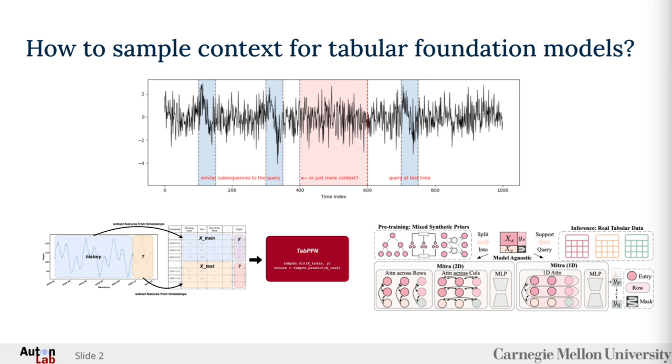A promising new approach is in-context learning, where a pre-trained foundation model learns from just a handful of examples on the fly. But this raises a key question. What are the best examples to show to the model? Should we just use the most recent data, or can we do better?